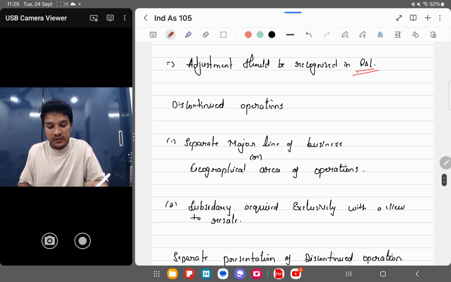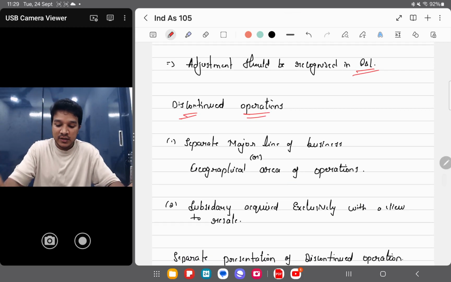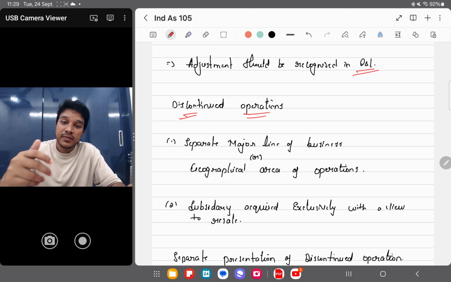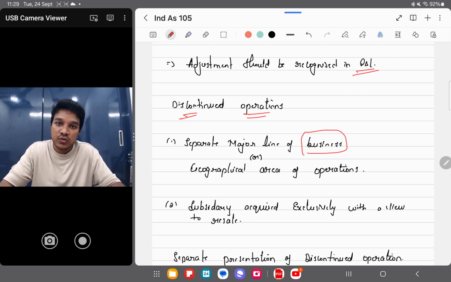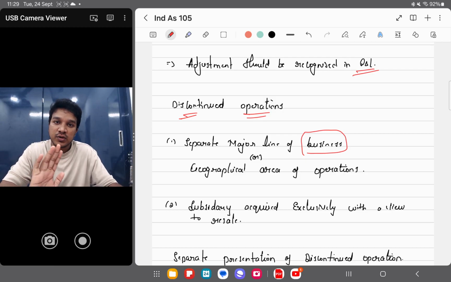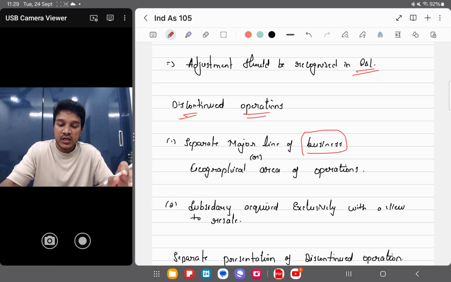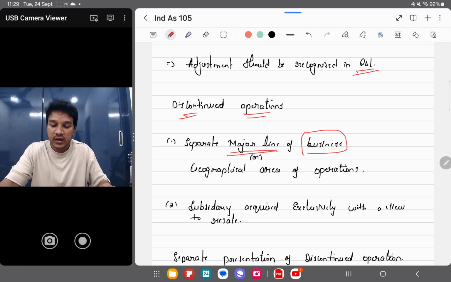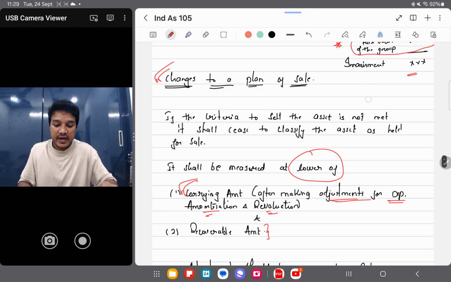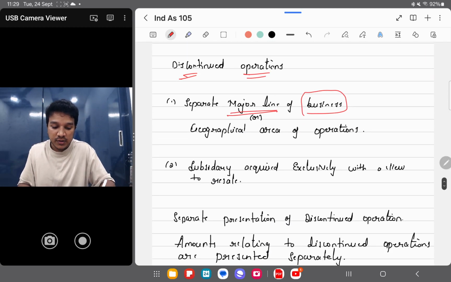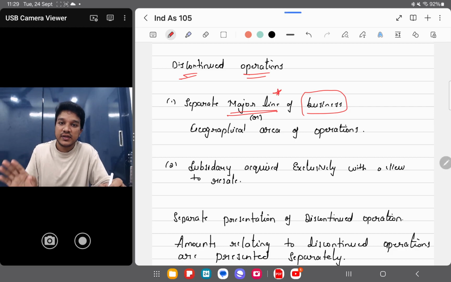Perfect. Discontinued operations. See, discontinued operations means you're selling off a separate, major line of business. Earlier, I used to manufacture goods, sell them and also transport them. Right now I'm selling off the entire transportation business. I'm only dealing with my goods, so that is a major line of business. The only difference from the disposal group, where you have assets and liabilities clubbed together, is that in discontinued operations it is a major line of business. Remember, if it is a major line of business, then it is discontinued operations.